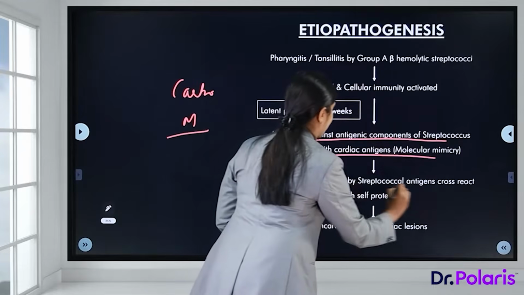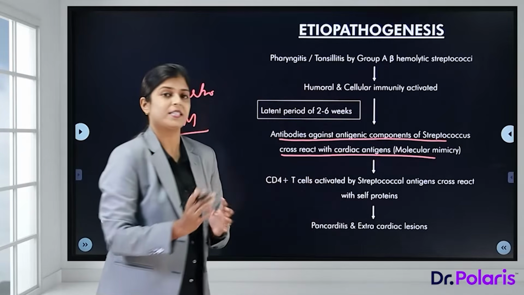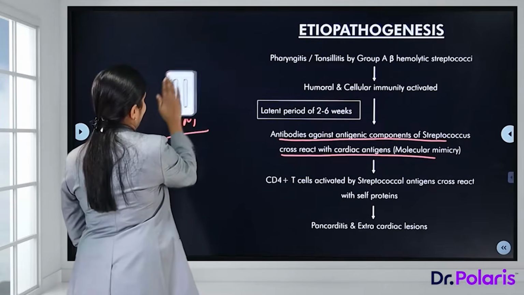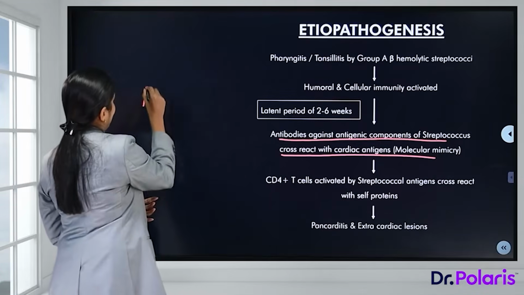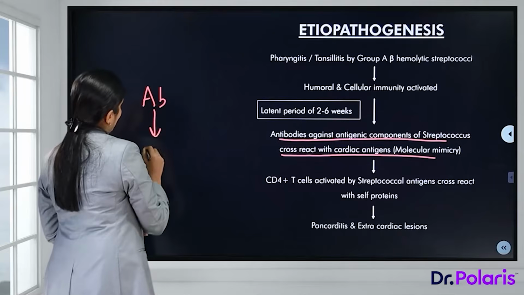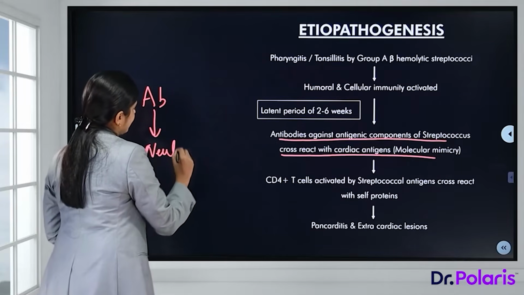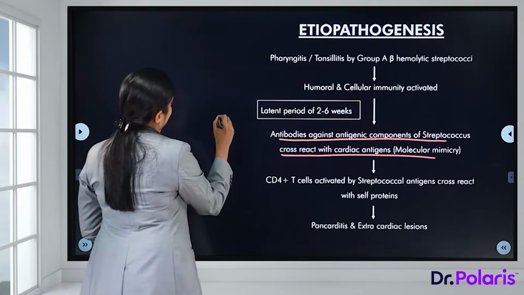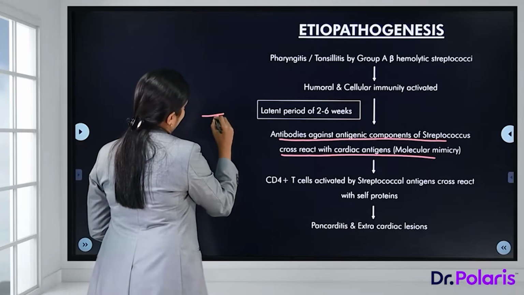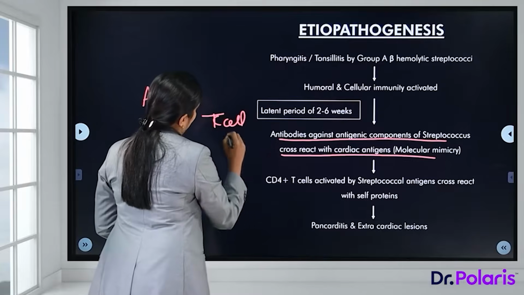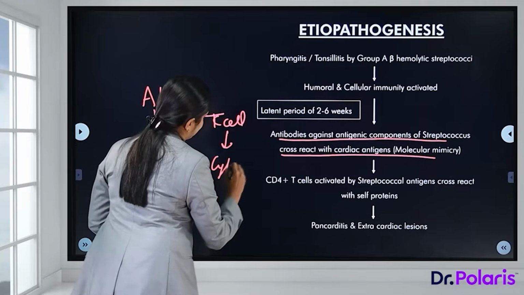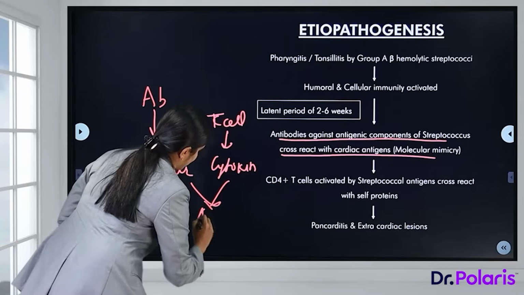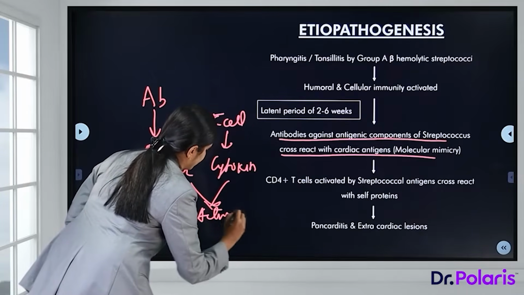So, T cells activated by the antigens cross-react with the self-proteins. Once we have the antibodies secreted, they will recruit more neutrophils and macrophages. At the same time, the T cells will secrete cytokines, and both will lead to activation of macrophages.